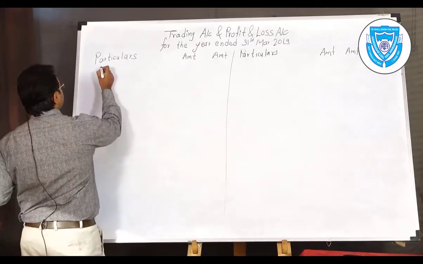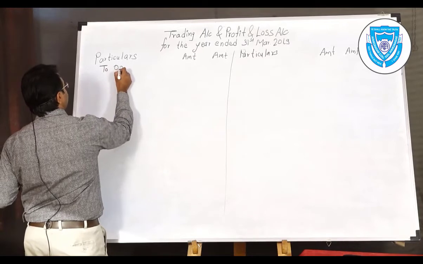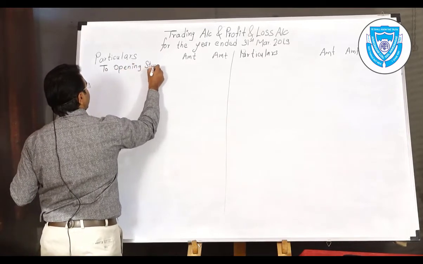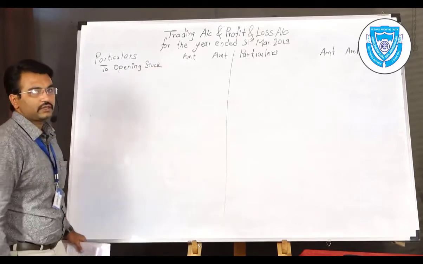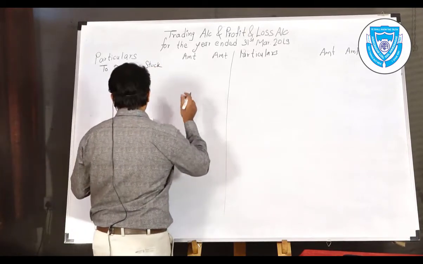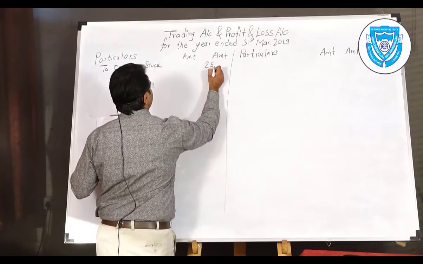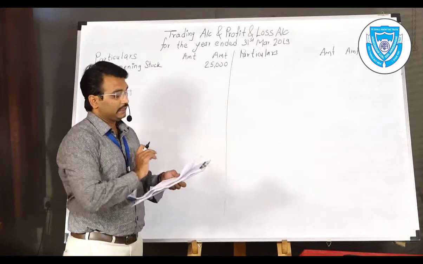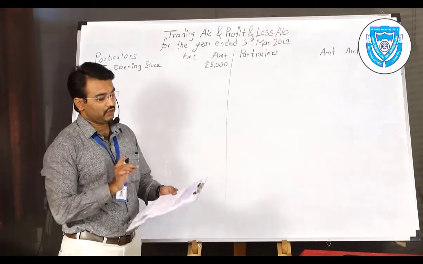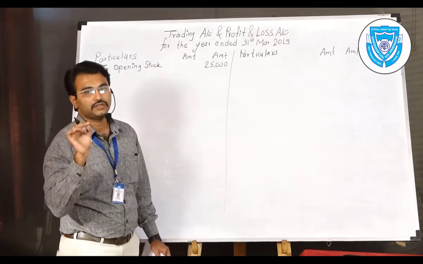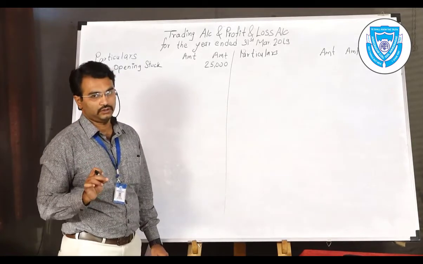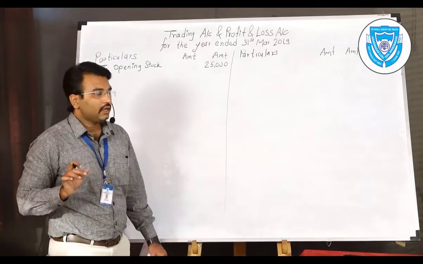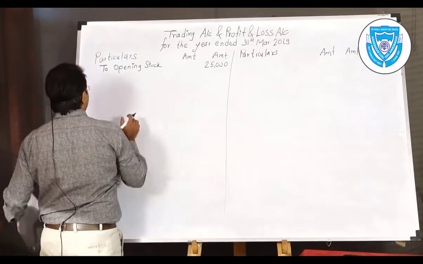The trading account's first item is a fixed one, that is the opening stock. So while writing on the debit side, to opening stock we will write the figure provided, 25,000. In your example, there is written stock only, but against that the date is also mentioned, 1/4/2018. That means it is the 1st April stock, which is the opening stock of the accounting year. So 25,000 is posted on the debit side.